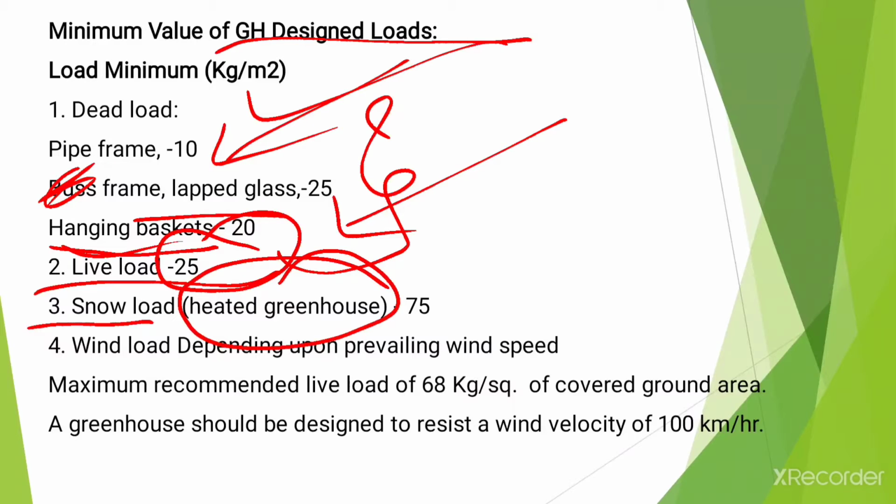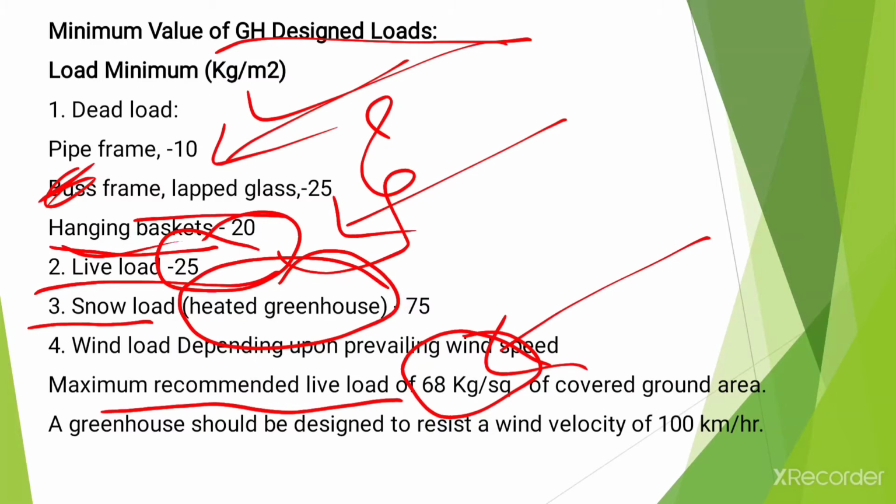The last type of load is wind load, and it depends upon the prevailing wind speed. The maximum recommended live load is about 68 kg per square meter of covered ground area.